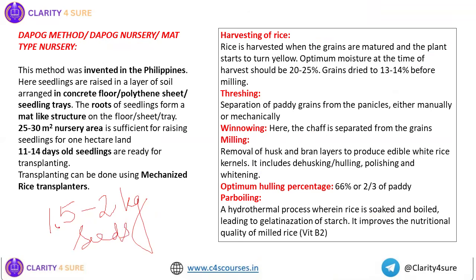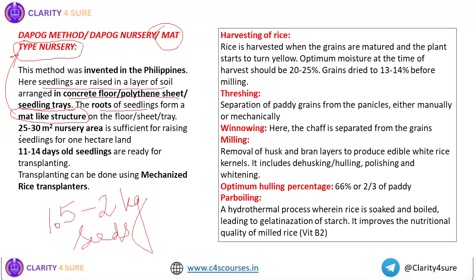So we require only 1.5 to 2 kgs of seeds in Dapog nursery. Dapog nursery is also known as mat type nursery. Why? Because the seedlings are raised in a layer of soil on concrete floor, polythene sheet or seedling trays, and the roots of the seedlings form a mat-like structure. Because of this, it is known as mat type nursery.